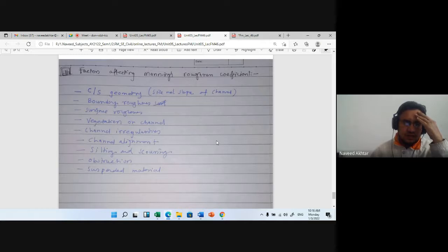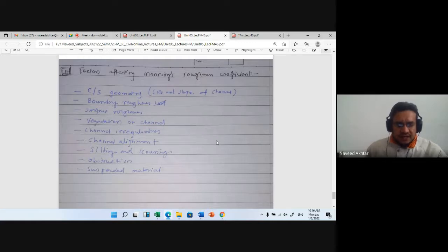So that also affects the flow of the open channel. Scouring means the removal of the lining material or the earth material, and cavity formation is there, and that is called scouring. The scouring also affects the roughness coefficient, and obstruction, if any obstruction in the canal by any other means, also affects the flow of the channel, and that also affects the Manning's roughness coefficient.